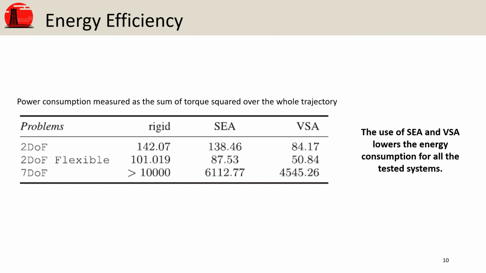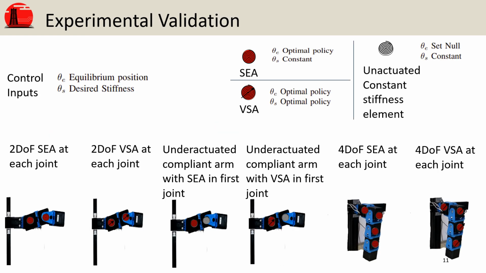We also compare the power consumption of the proposed method for different actuation types. The results show that if you can optimize for the stiffness profile, then you have an increment in the energy efficiency. We also experimentally validated the method using robots with different number of active and passive joints, different types of actuation, and different tasks.